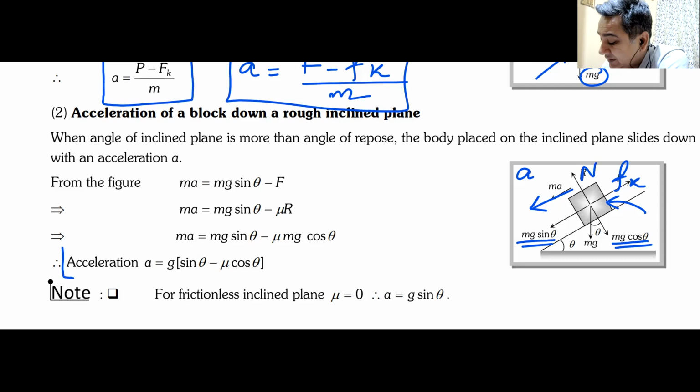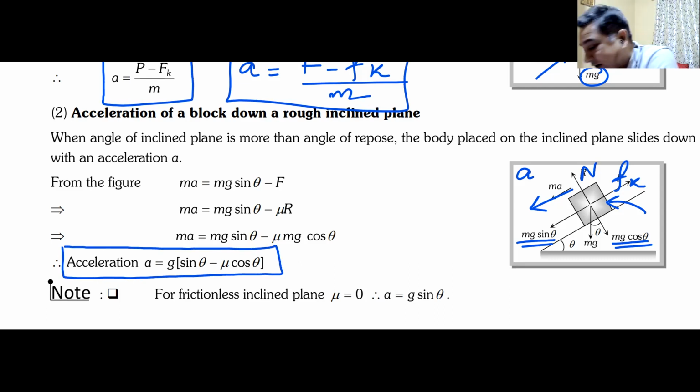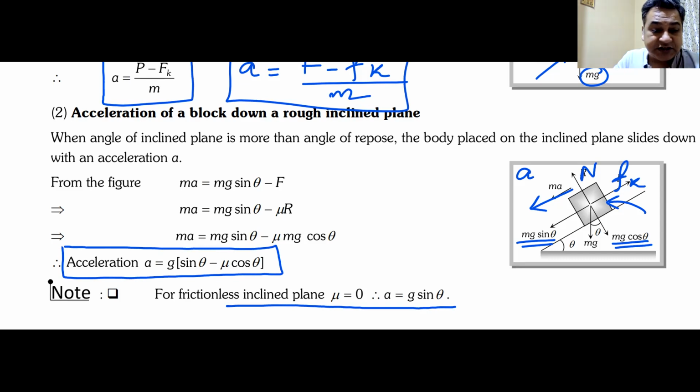And you can write the acceleration. I think we have already written it, but you can write it again. Acceleration is g times (sin theta minus mu cos theta). For a frictionless surface, mu is 0, so acceleration becomes g sin theta. Please note it down.